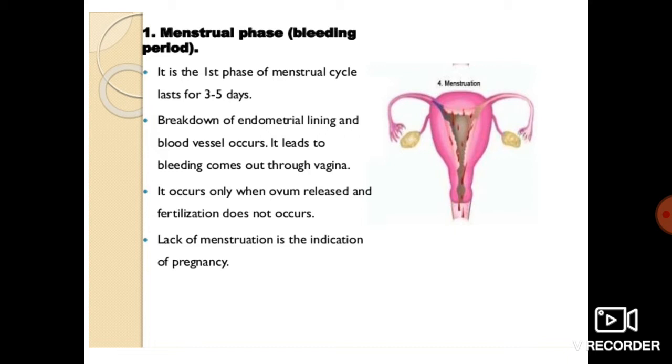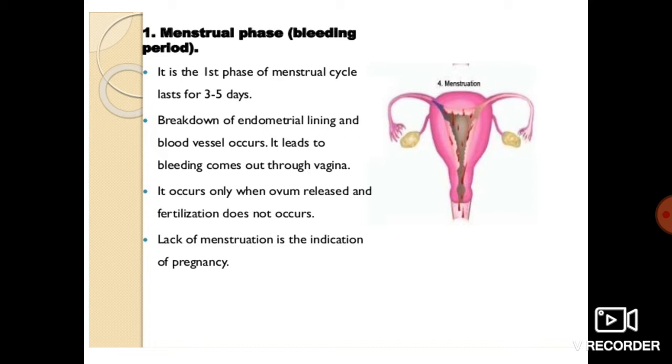Already we have seen this in 10th class. Okay, so the entire process in detail you already know, that when the uterus receives an unfertilized egg, all the preparation has to be removed from the uterus. So that only we are discussing over here. The menstrual bleeding we are discussing. Okay, it lasts for 3 to 5 days. Breakdown of the endometrial lining and blood vessels occurs. It leads to bleeding and comes out through the vagina.